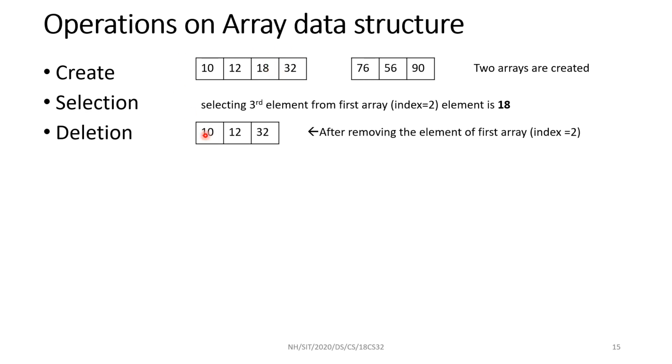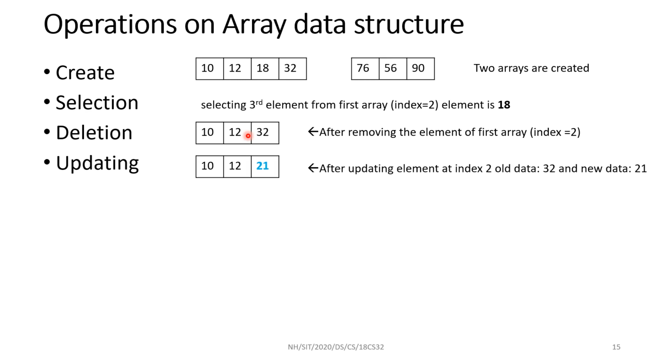Deletion. Here from this array 18 is removed. Now the array is shrunk. 32 comes to the previous place. 10 as it is, 12 as it is, 32 to the previous place. Now the array size is changed to 3 from 4. So index 2 is removed from the array. Index 2 is now occupied by the next element. The next element comes to the previous place. That operation is deletion. As you have seen here, deletion shrinks the array.